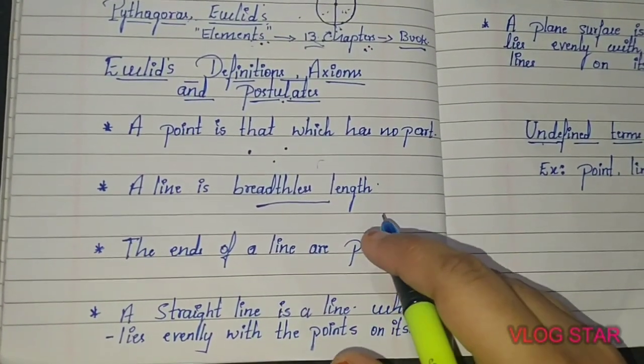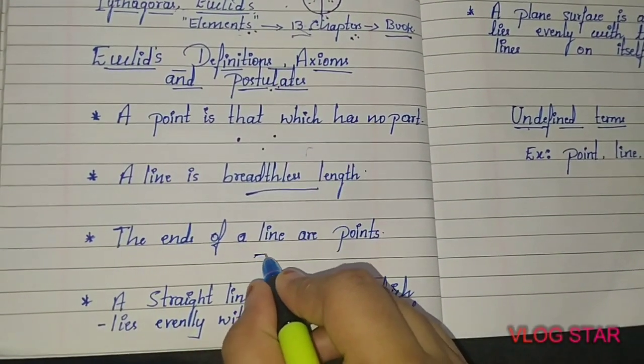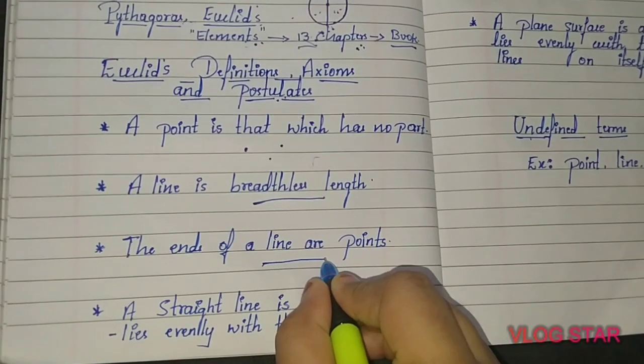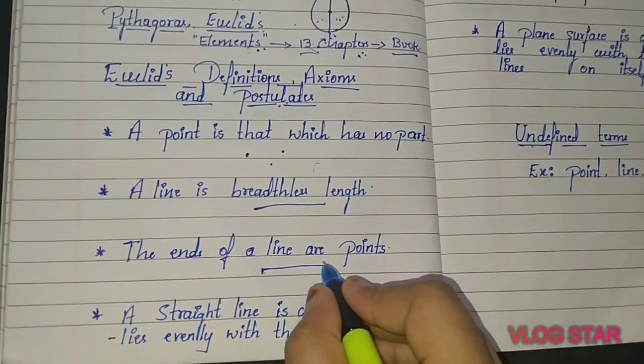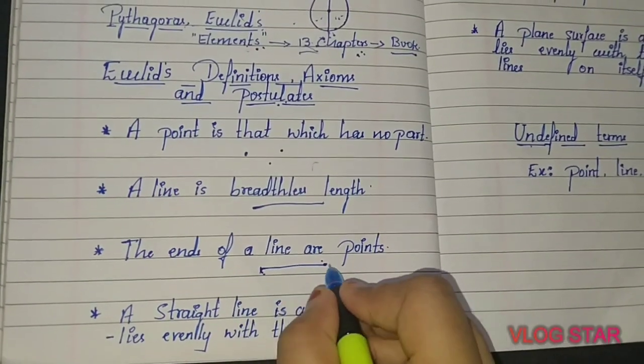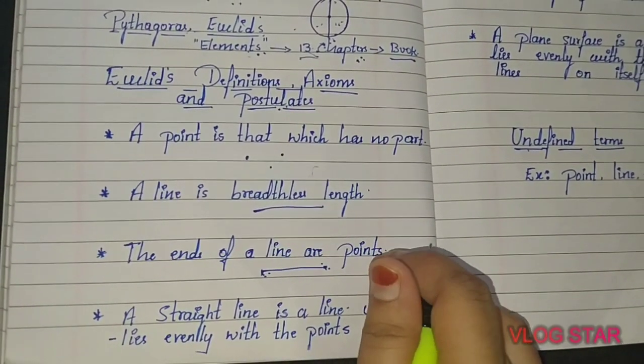Okay. So the next thing is what? The ends of a line are points. Isn't it? If you consider the straight line, what is happening over here? You can see the 2 points here. These 2 dots are there, no? The ends of a line are always points.